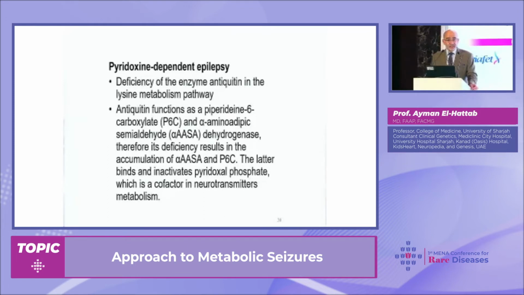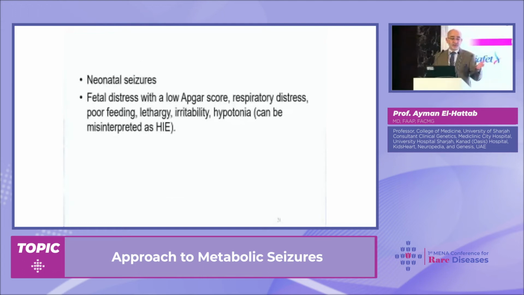Deficiency of this enzyme will result in accumulation of certain compounds, and these compounds will bind pyridoxal phosphate and cause deficiency of this essential cofactor. This cofactor is very important for neurotransmitters. This is why we have dysregulation of neurotransmitters and refractory seizures. And they present mainly with seizures plus other manifestations that can actually mimic hypoxic ischemic encephalopathy.